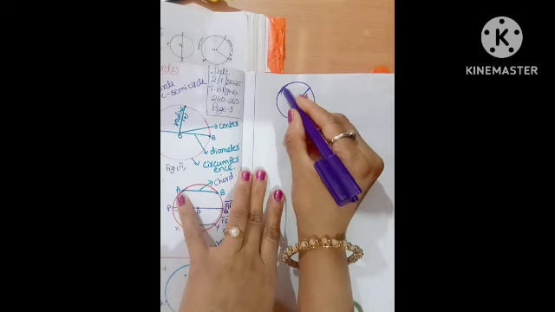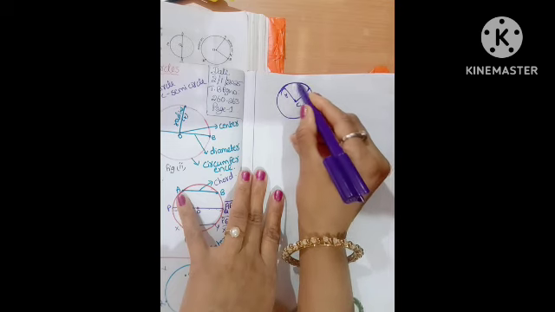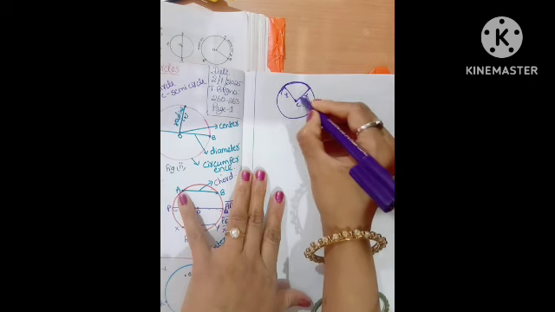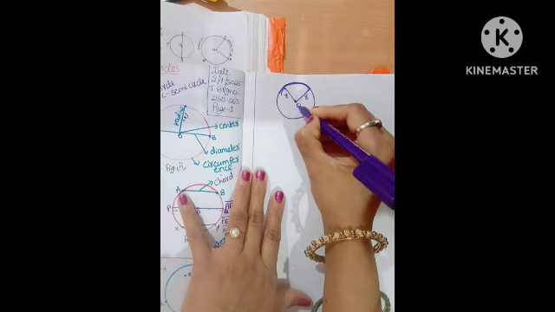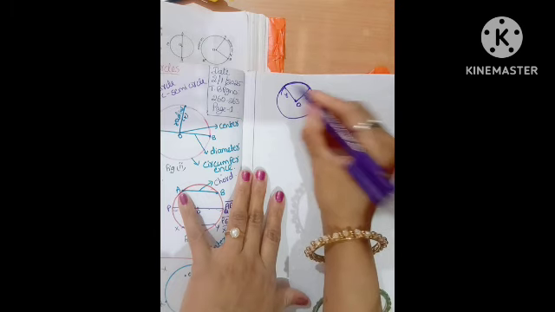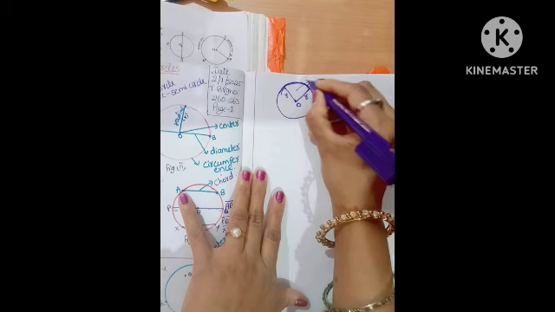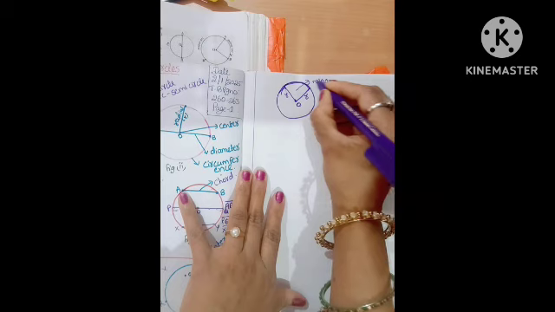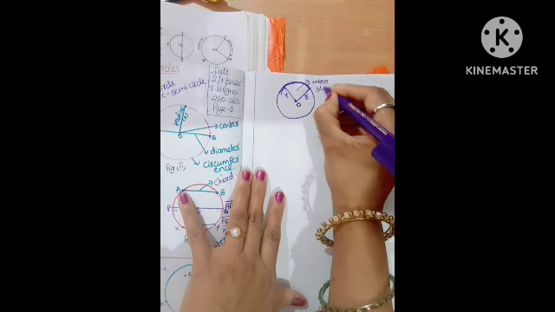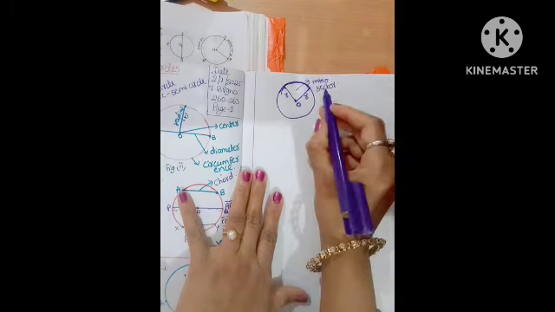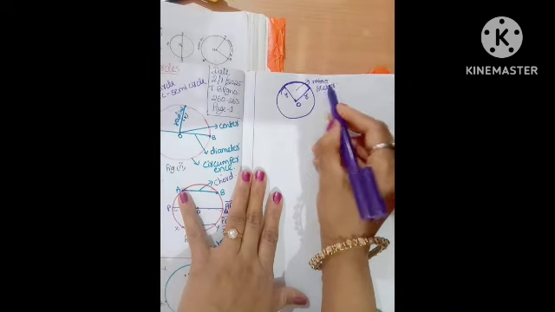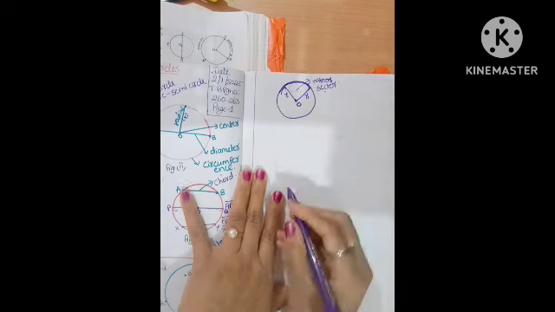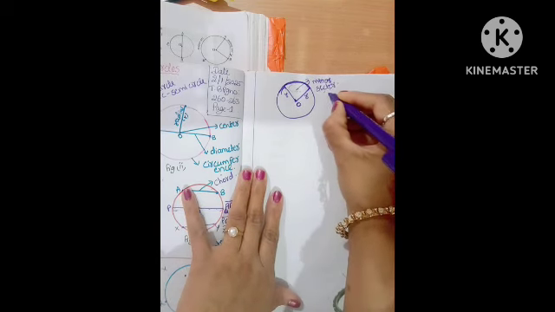The area is enclosed by an arc, this is the arc, and two radii joining the center, here it is O, to the end points of an arc is called the sector. Not minor, here it is just a sector. If the sector is minor, then it is called the minor sector. This part is the minor sector also. Okay, sector and minor sector.